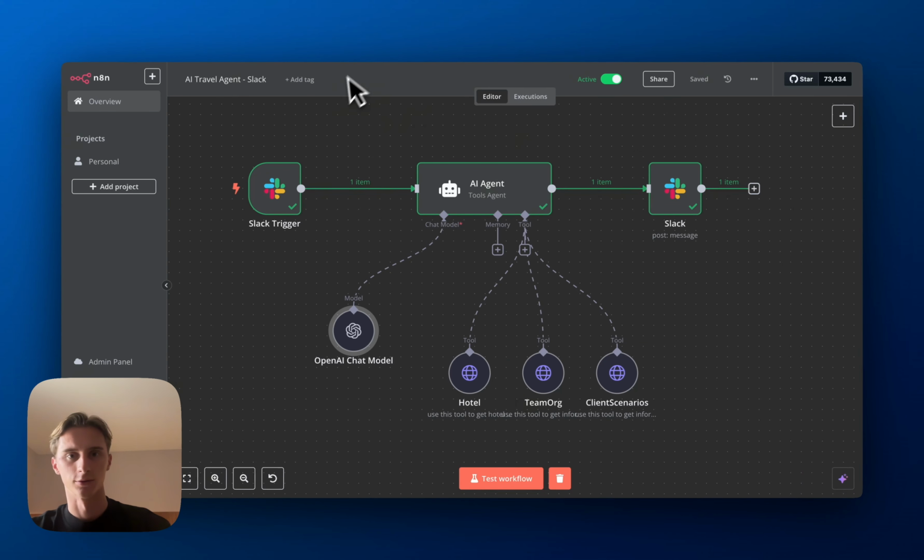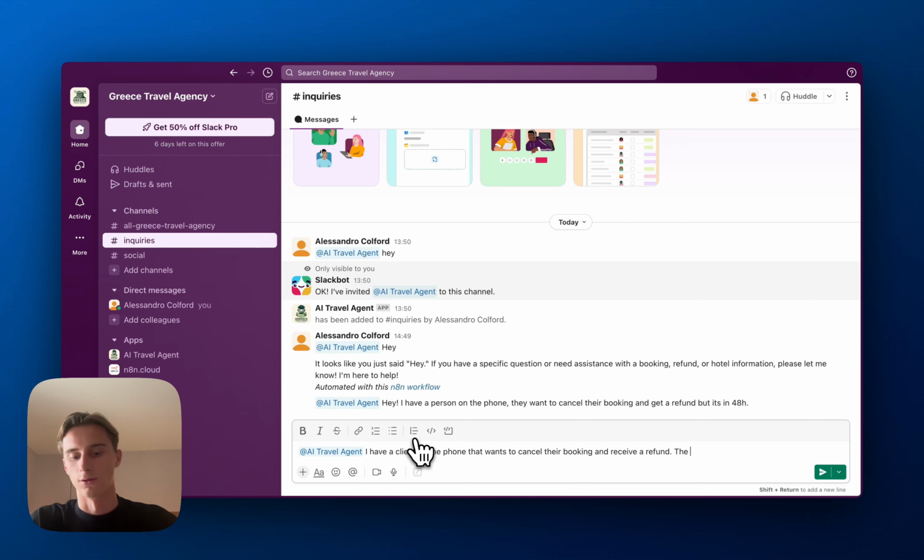So add AI travel agent, post the message, and here it's going to reply back. It should reply back basically saying that we'll cancel two days in advance, so yes, they can get a refund, and that we will initiate a full refund with the finance team. Okay, now that that's done, we can test it again. At AI travel agent, I have a client on the phone that wants to cancel the booking and receive a refund. The booking